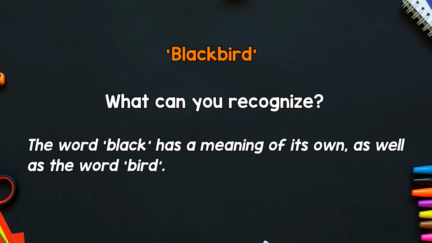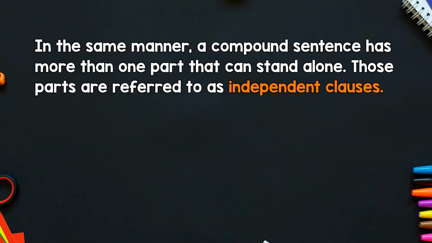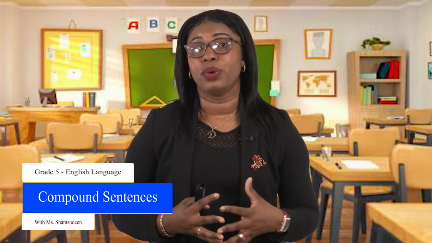be used individually. Now, in the same manner, a compound sentence has more than one part that can stand alone or stand by itself with a meaning. Those parts into which the sentence is separated are referred to as independent clauses. Now, you would have remembered that when we were doing simple sentences, we said that a simple sentence is also an independent clause.